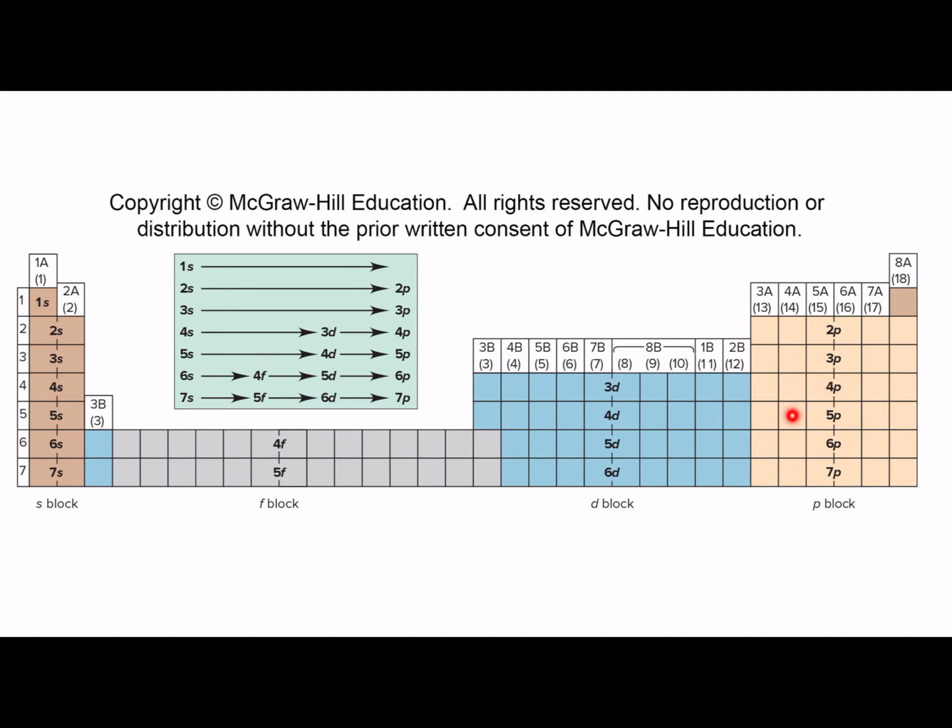Now our tin is somewhere here in this particular place. So you get the noble gas configuration. Let's see how we're going to get there. So we have 5s. After 5s, you have to go through 4d. So this is your 4d, 4d10. All the d's are being filled. And then comes the 5p, 5p1, 5p2. So you can refer to this chart also to figure out the condensed electron configuration.